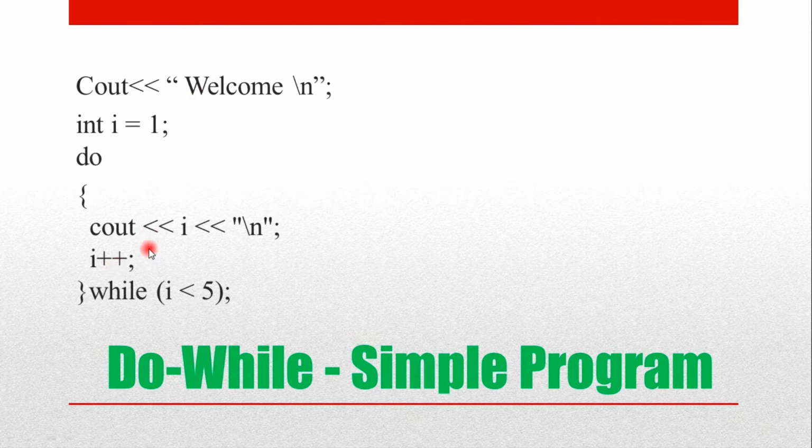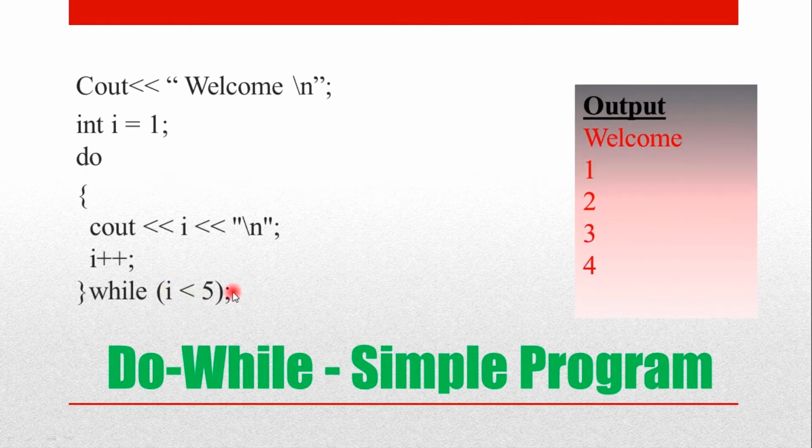Once it is done, it sees the closing bracket, after which it checks for the condition. So even though the condition may be false, it doesn't matter. The loop will be executed at least once, and then it checks for the condition. Now 2 is less than 5. The condition is true. Now what does it do? It again goes to the do loop, and now Cout I. So I value is 2. So 2 is printed. It comes to the next line. Now I is incremented. So it becomes 3 now.